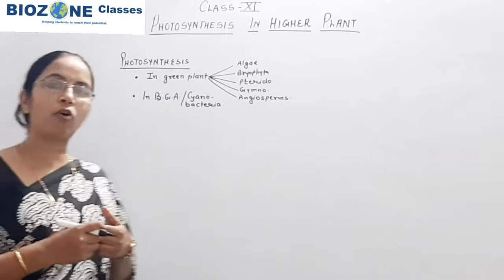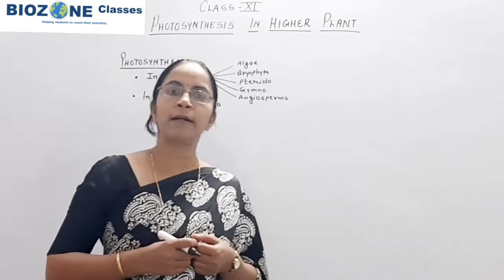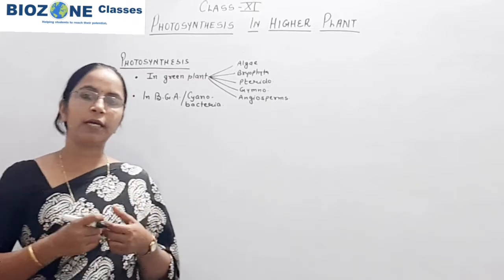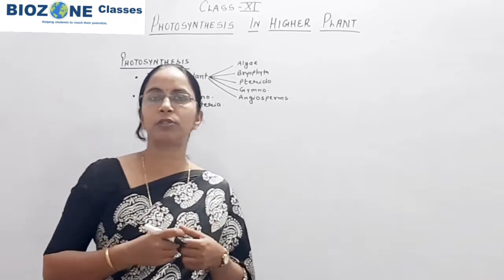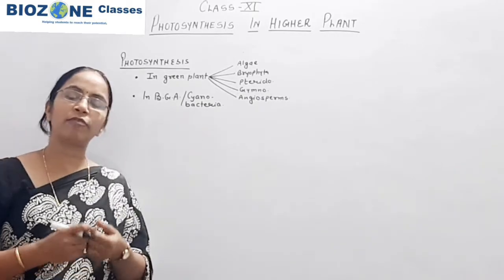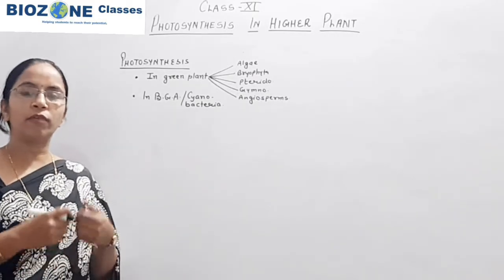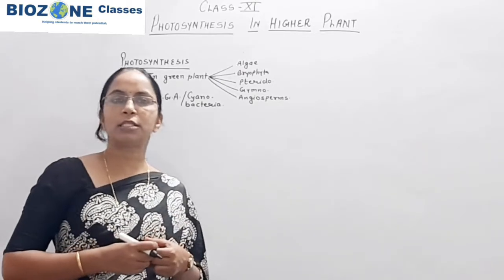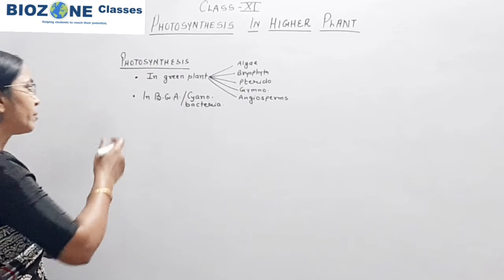Secondly, if the question is asked what the first form of autotrophic life is, remember that blue-green algae or cyanobacteria are the first form of life where oxygen evolution begins due to the presence of photosynthesis.